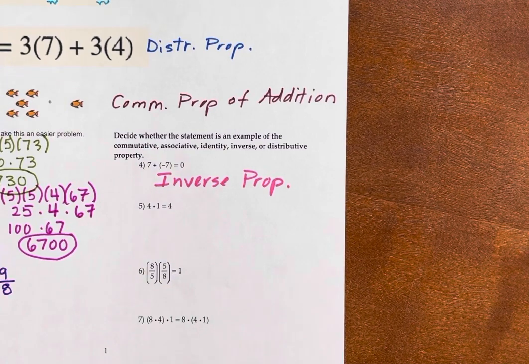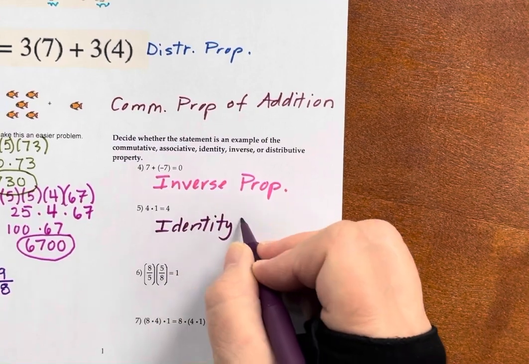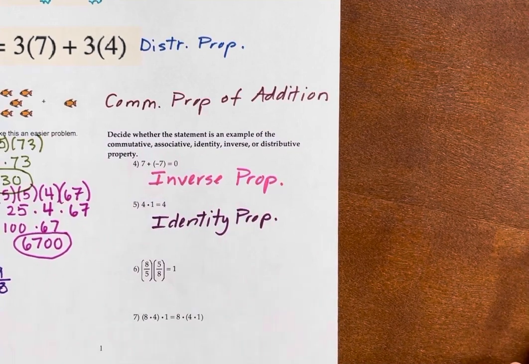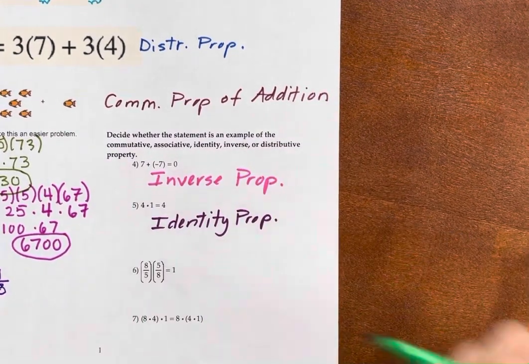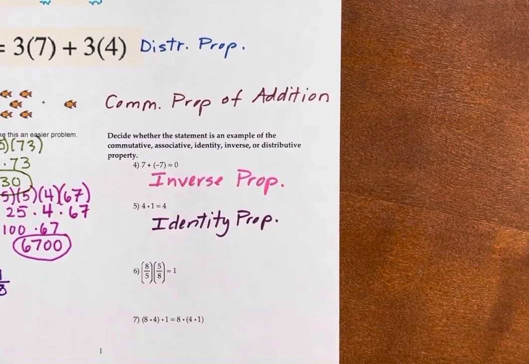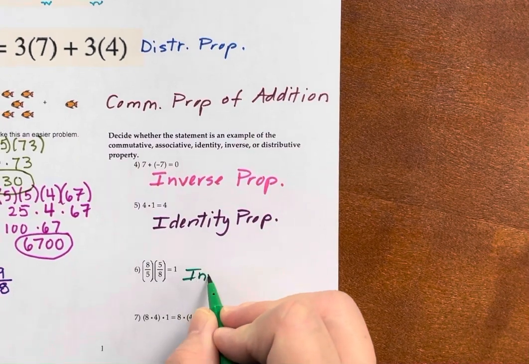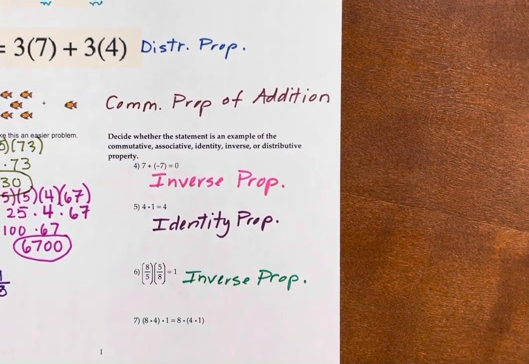A number times 1 is the same number. 4 times 1 is 4. That is the identity property. Now, it's actually the identity property for multiplication, but again, they didn't ask me that, so I'm not going to set it down. Okay, I'm not going to add it. Here I have a number 8/5, and then I'm multiplying by the reciprocal, which means we flipped it upside down, 5/8, which is going to give me 40 over 40, which is 1. That is a number and its reciprocal, which would be the inverse property being illustrated for multiplication in this case.